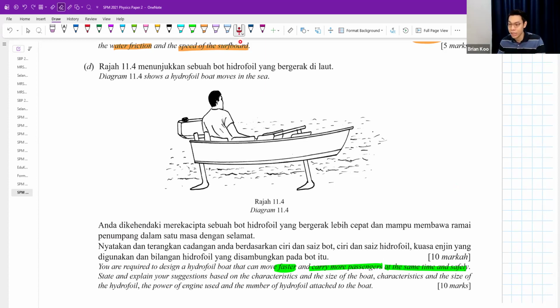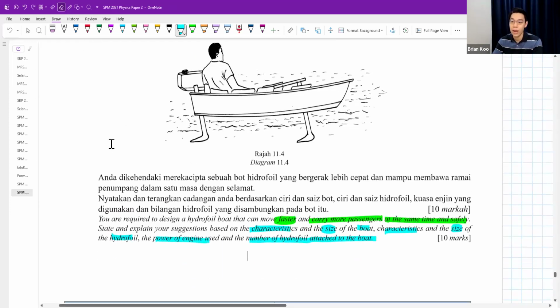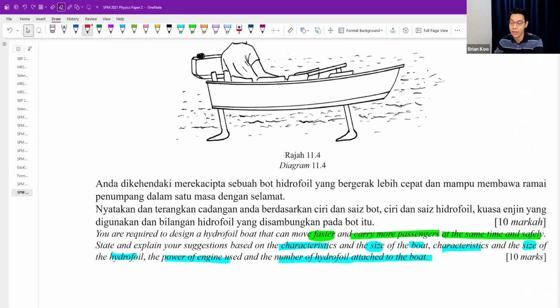State and explain your suggestion based on characteristics, size of boat, characteristics, size of hydrofoil, and also power of engine use, number of hydrofoil attached. Okay, so got how many things they ask you to say actually? Characteristics of boat, size of boat, characteristics of hydrofoil, size of hydrofoil, power of engine use, number of hydrofoil.